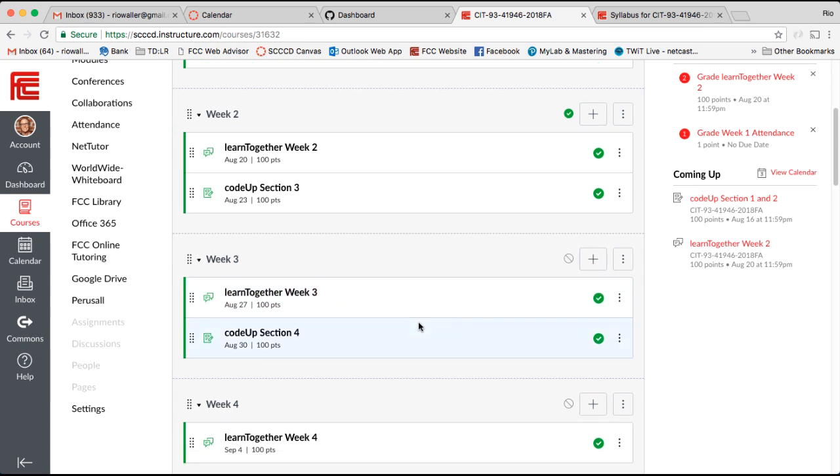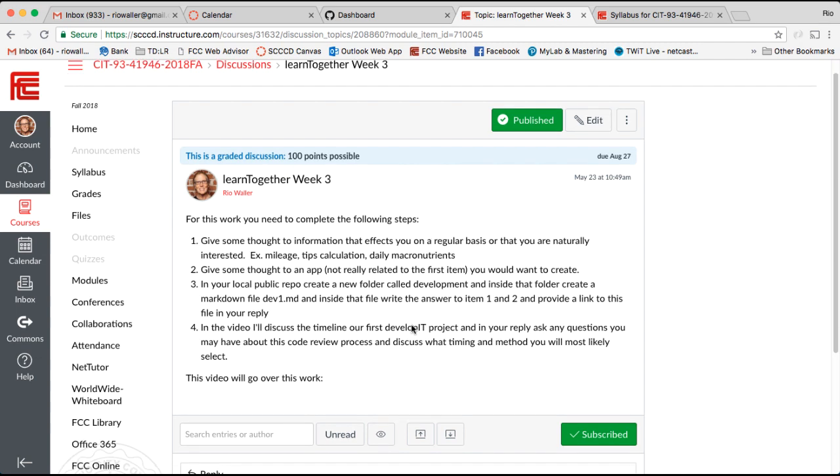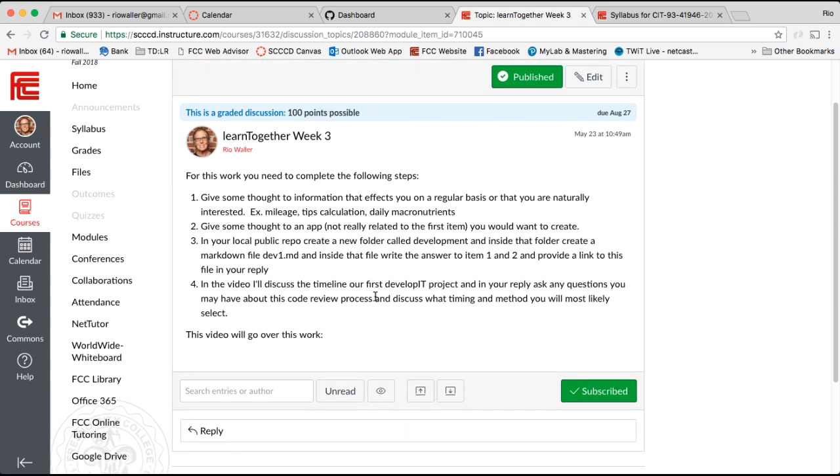So there's two things I'm hoping we get from this learn together. First, to understand how the code review works. So when in the writing here, I've talked about it, do you have any questions? Does any of this not make sense? Please get clarification. And then also discuss maybe the timing and the method you're likely to select, and based on these, maybe I can figure out something a little more creative. I don't know what they are, right?